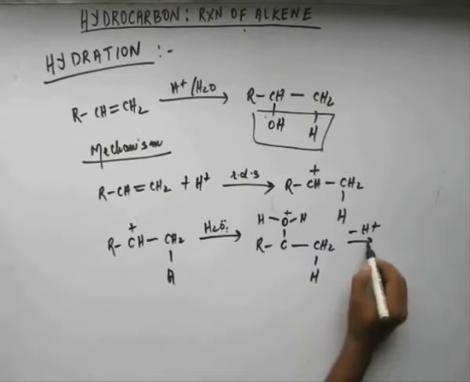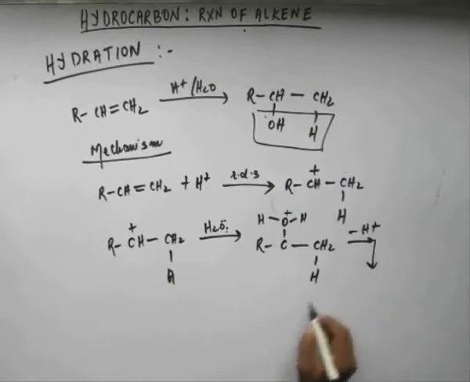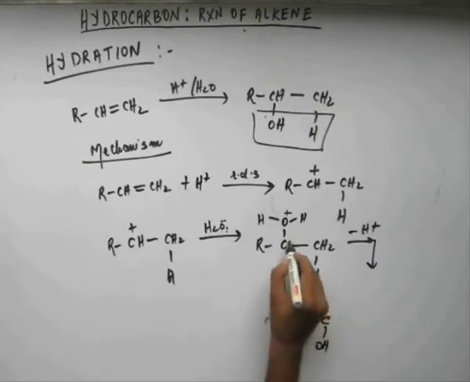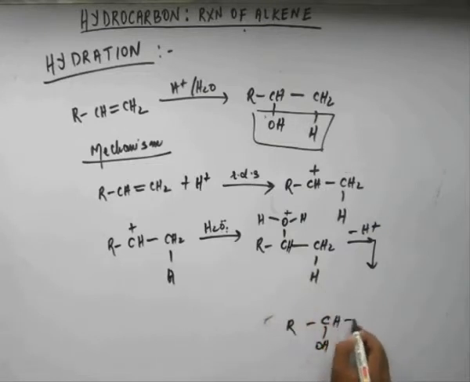And finally we have a neutral alcohol. So now on this carbon I am showing OH. There will be hydrogen as well here and H. So that's how H and OH have been added and we have this product.